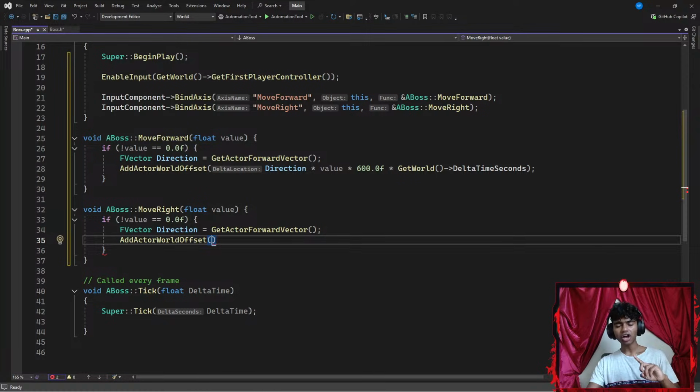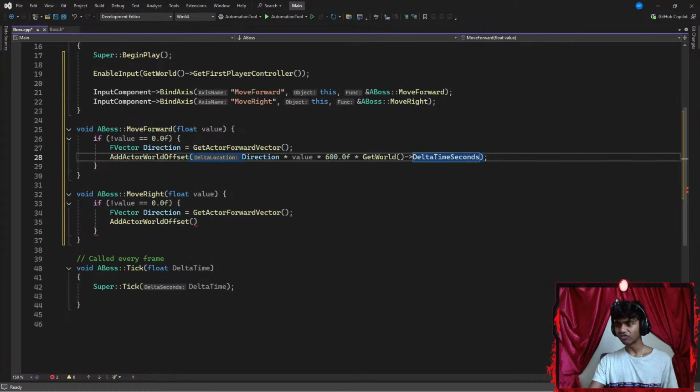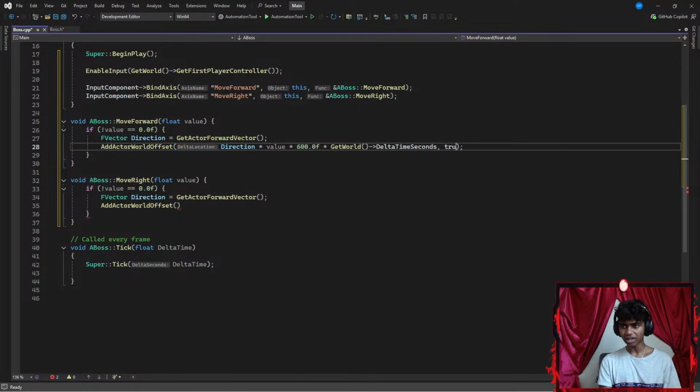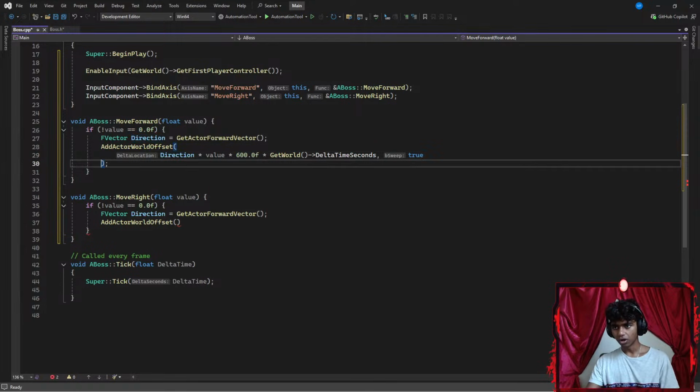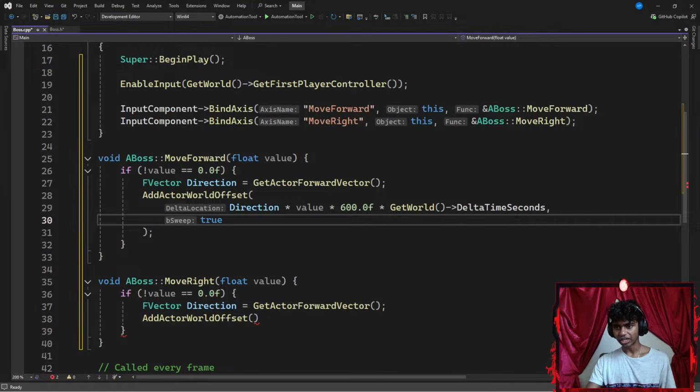Now my AddActorWorldOffset is going to require a parameter of my direction and my boolean sweep. Okay, I see a boolean sweep, so once I'm done adding my delta seconds, I have to go with true as well. In case you guys can see it, let me go all the way here. There we go. So I added a true here, because I forgot we needed a true as well.